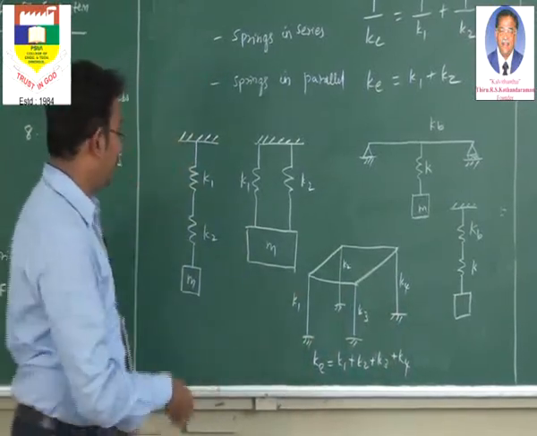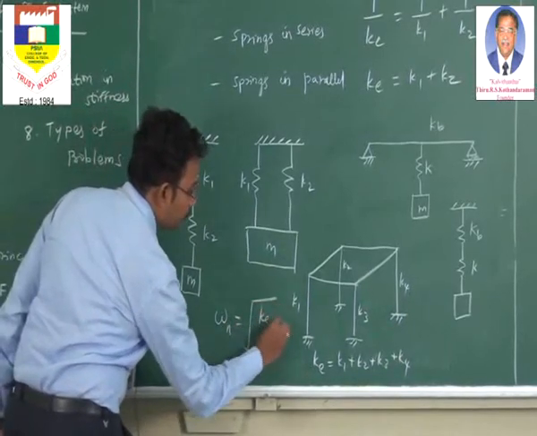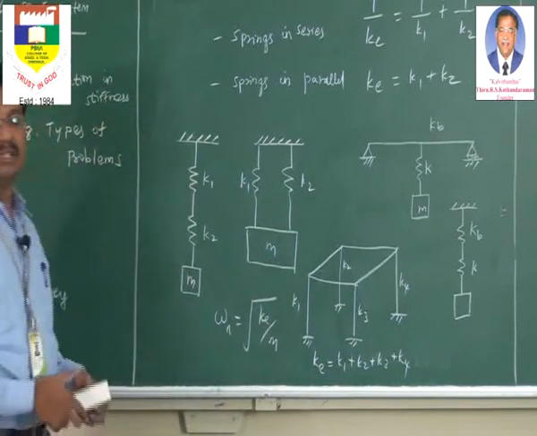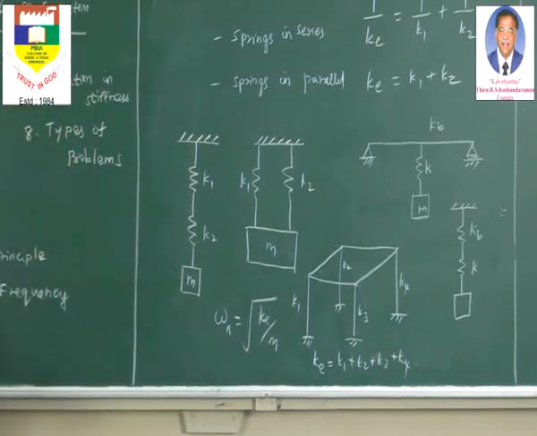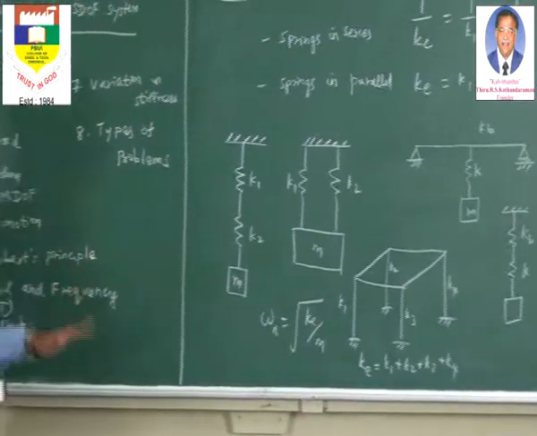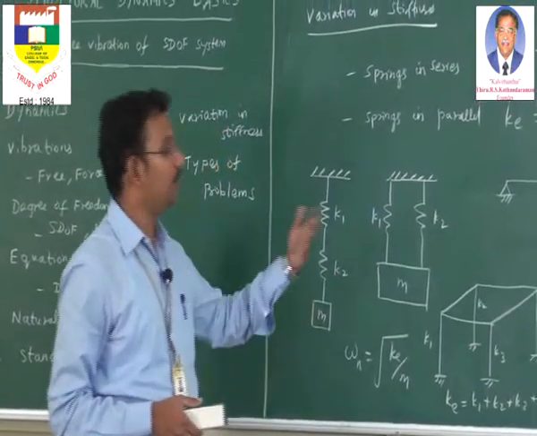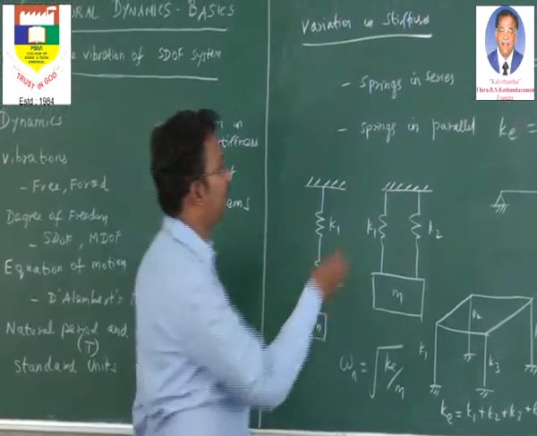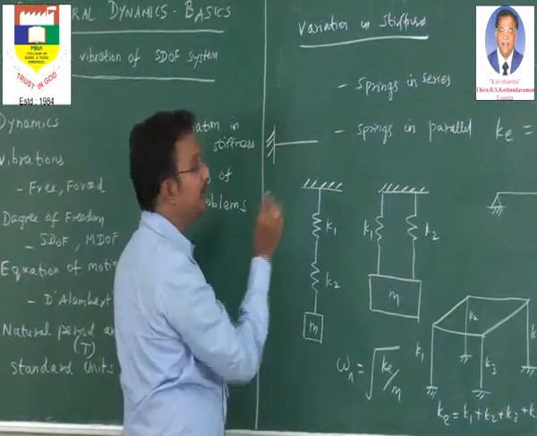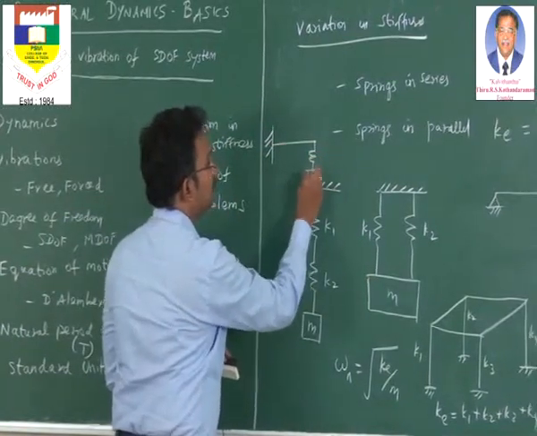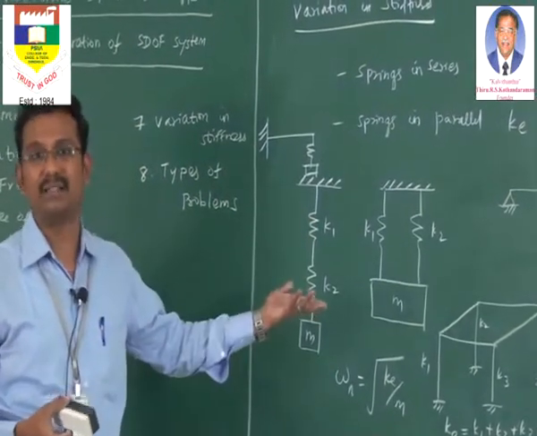Once you find Ke, we can find the natural angular frequency very easily as omega n is equal to root of Ke by m. This is how we proceed, and once you find omega n, we will be in a situation to find the natural period and the frequency. So these are the various setups we have to do. I think the practical examples are sufficient. If you want many more examples, we can take an example of a cantilever beam. A cantilever beam is supported with a spring. So this is another example of springs in series. Like that we can add many more practical examples.